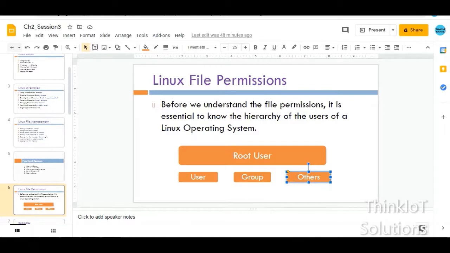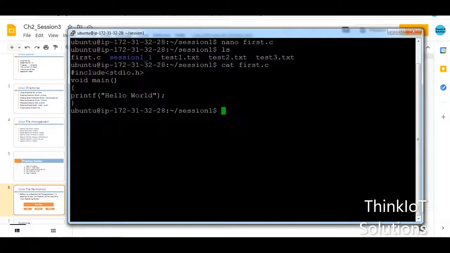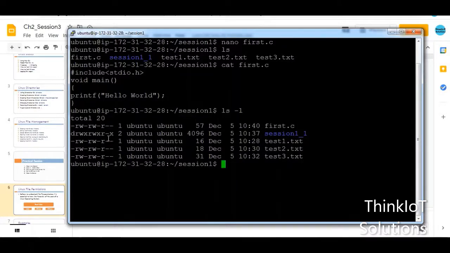Before I go to the next slide, let me show you in this directory that we have created what these file permissions are. The most important command to remember is ls space -l. When you type ls space -l, you can see the permissions of every file in that particular directory. So these are all the files that you created just now. This is a directory, this is the C file that you created, and these three are the text files. Here you can see the permissions that are given for a particular file.